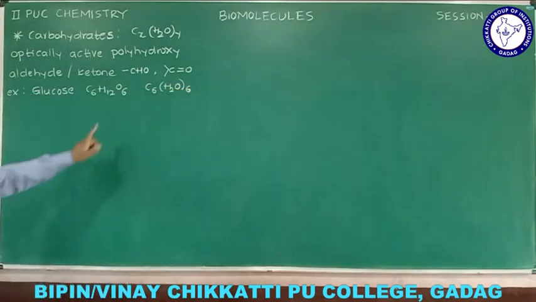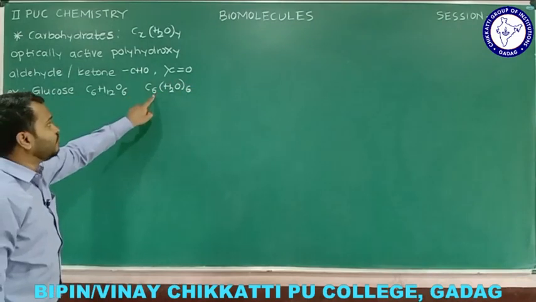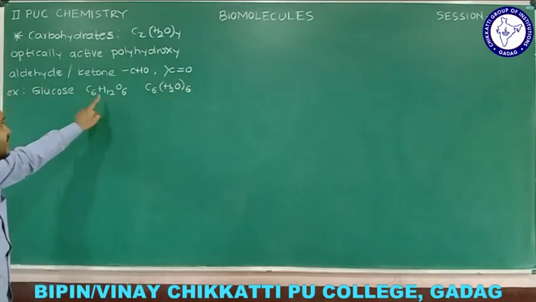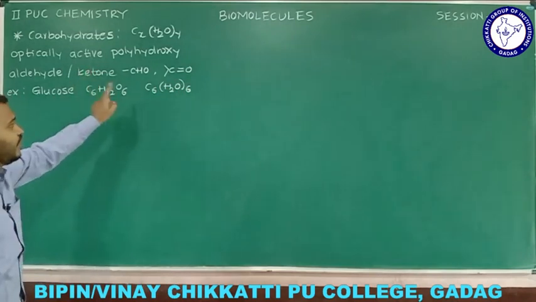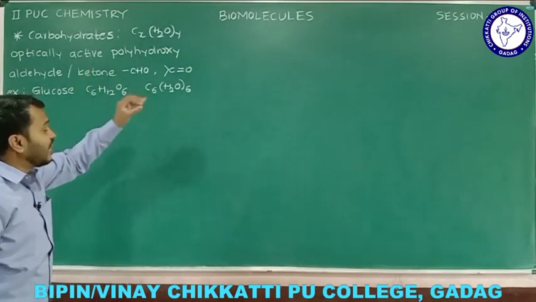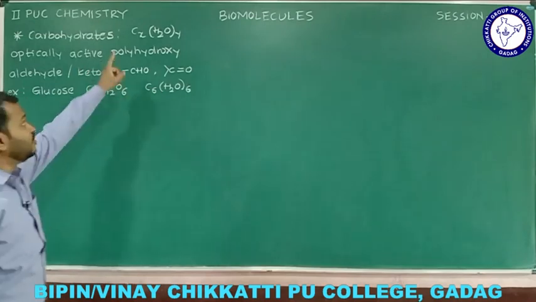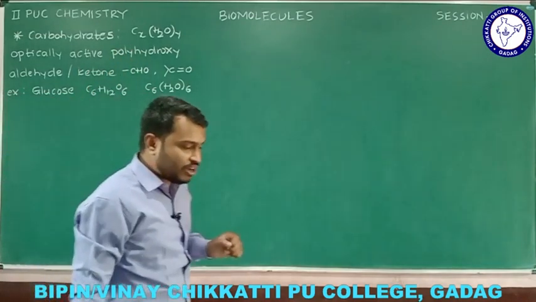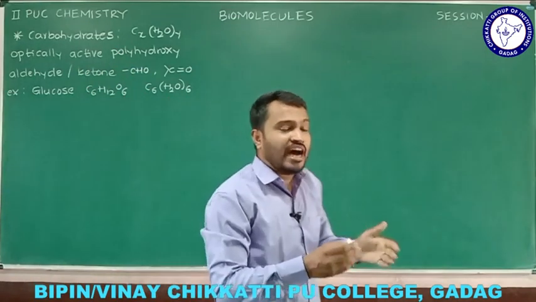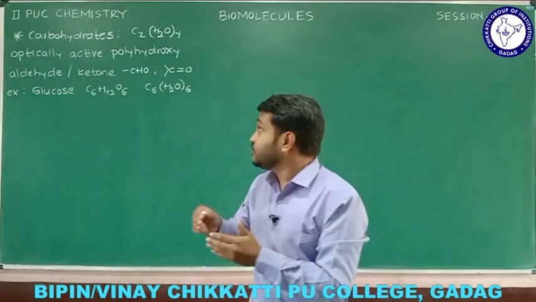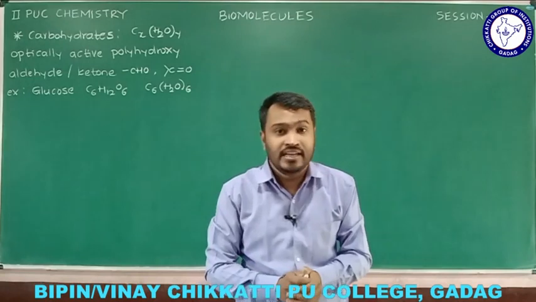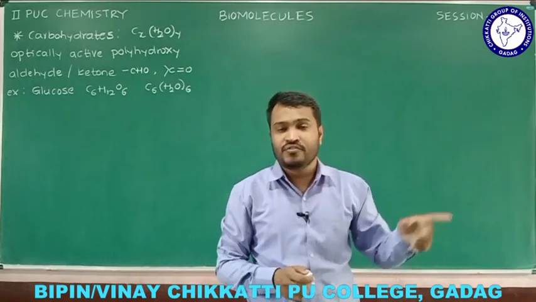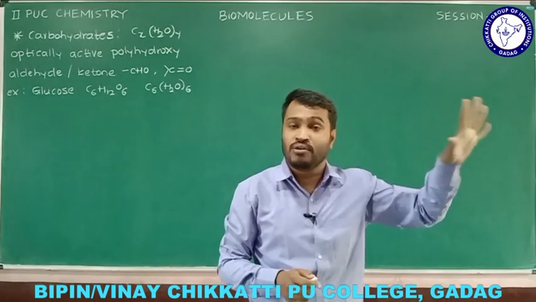So here we have 6 carbons, 12 hydrogens, and 6 oxygens. So C6H12O6, this glucose can be written in this form. Therefore, the carbohydrate can be represented in the form CxH2OY. But one more concept to remember: not all compounds which satisfy the formula CxH2OY are carbohydrates.